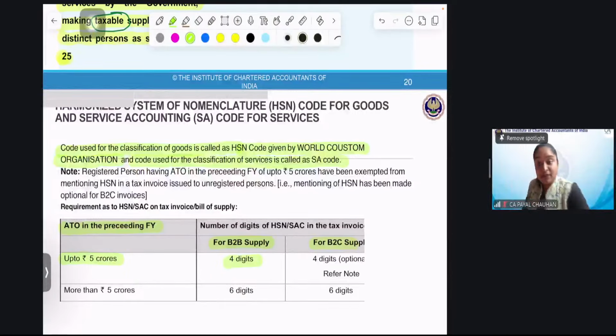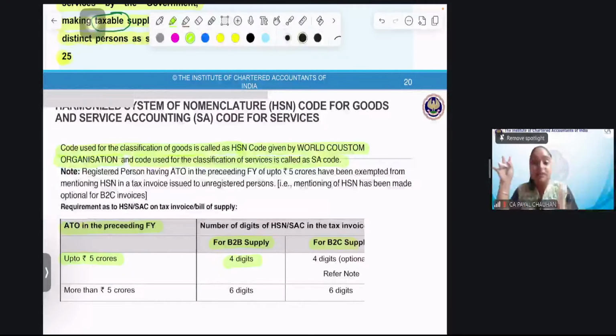If your aggregate turnover in the preceding financial year is more than 5 crore, then you have to mention 6 digits of HSN, for B2B supply also and B2C supply also. A summary recap: I'll ask questions, you people have to give me the answers. Okay, first don't answer. Let me explain. HSN is for goods, SAC is for services, right? HSN is of 8 digits, but mentioning is for 6 digits, right?